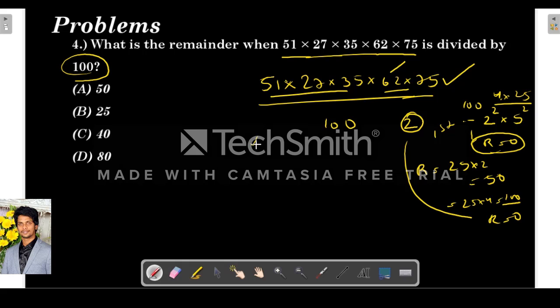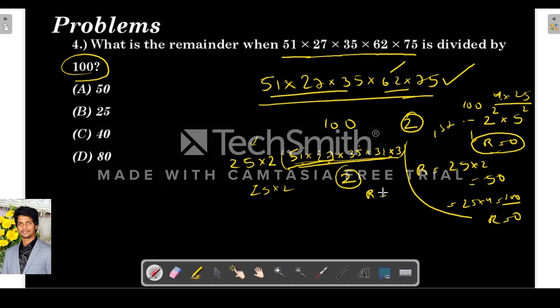See, now you take out 25 from this multiplication. So 25 into 2, you take out 25 into 2, and then the multiplication becomes 51 into 27 into 35 into 31 into 3, and here also you take out 25 into 2. So what will be this thing? 1. So this is 51, 27, 35, 31 and 3. So everything is an odd number. So when odd into odd, the resultant will be an odd number. So this whole thing will be an odd number.